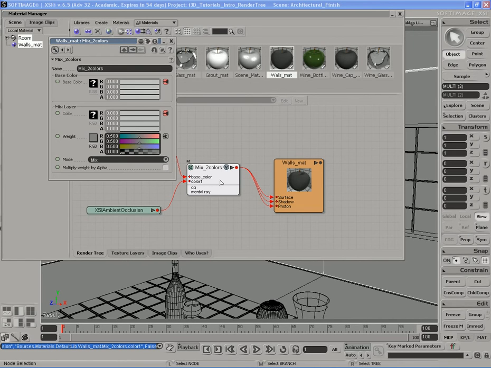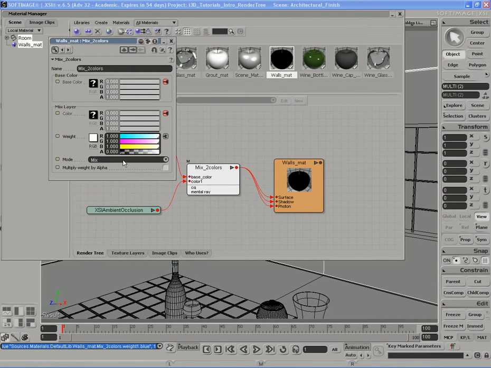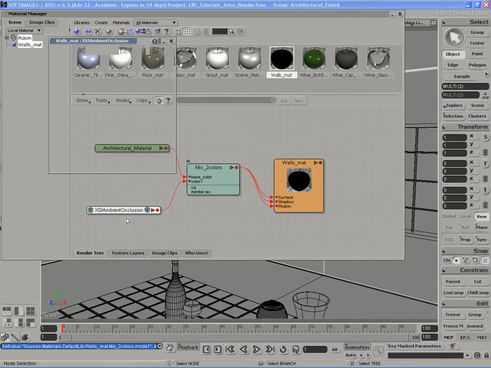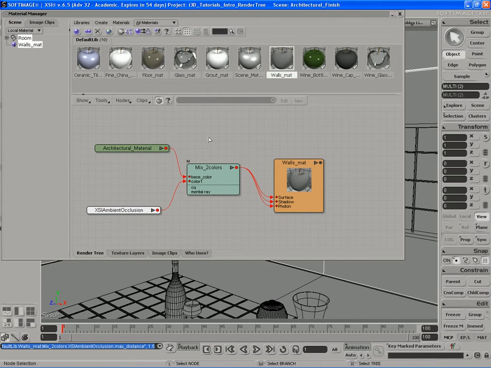Let's open up the mixer node's property page and change the weight to pure white and the mix mode to multiply. And let's take the ambient occlusion node. The maximum distance I want to be about 1.5, and everything else I'm going to leave alone.